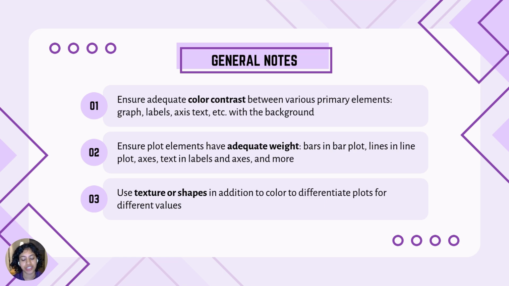Third is using textures and shape in addition to color. So color is not the only differentiating factor in your plots. So in the line plot, as we saw, you can use a solid and a dotted line. With a scatter plot, just using different shapes for glyphs and such.